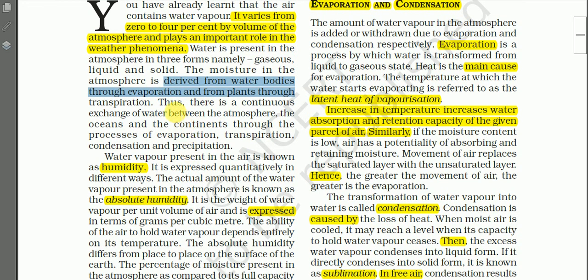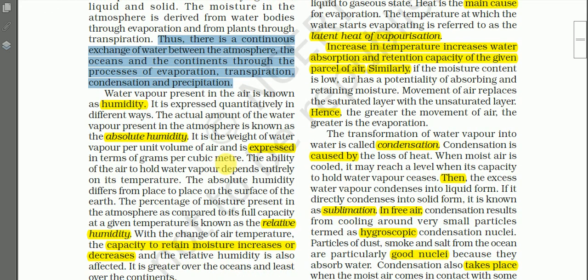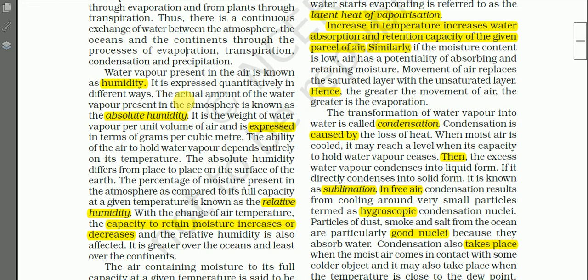transpiration, and there is a continuous exchange of water between the atmosphere, oceans, and continents through the process of evaporation, transpiration, condensation, and precipitation. So this is what we call the hydrological cycle. Okay, water in the earth's atmosphere is recycled, renewed through the hydrological cycle that we have learned earlier.